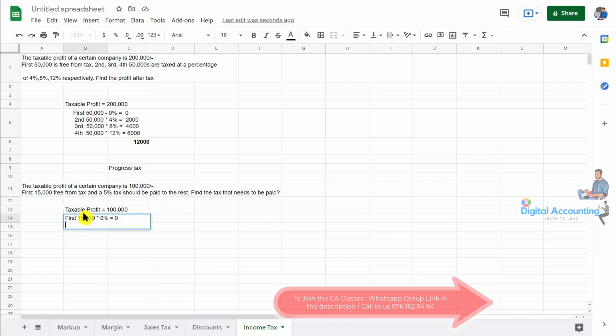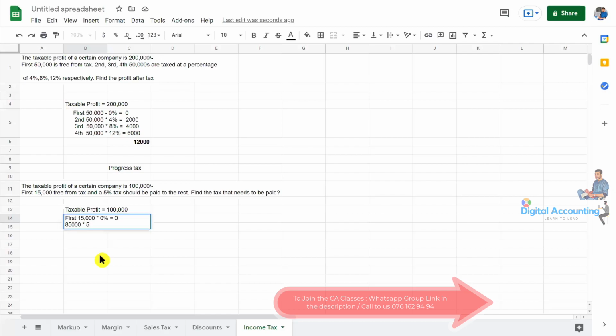Here they didn't mention a second, third or fourth band. The rest means how much? After you deduct the 15,000 from your 100,000, what is the rest amount? 85,000. For the whole 85,000, they are saying we need to pay 5%. They didn't say 4% for the second or 8% for the third.